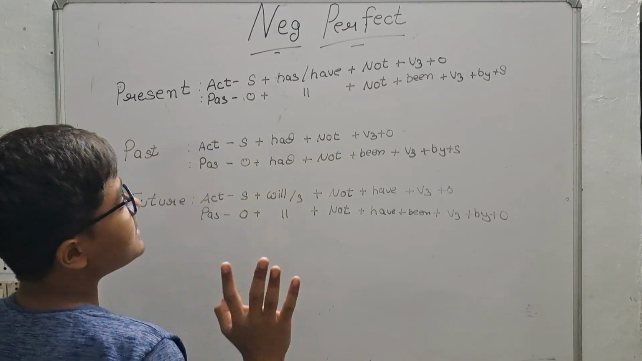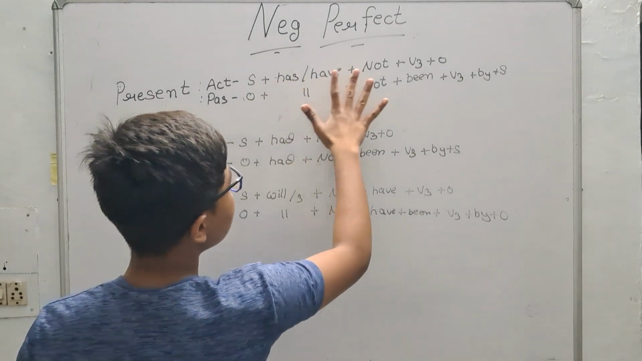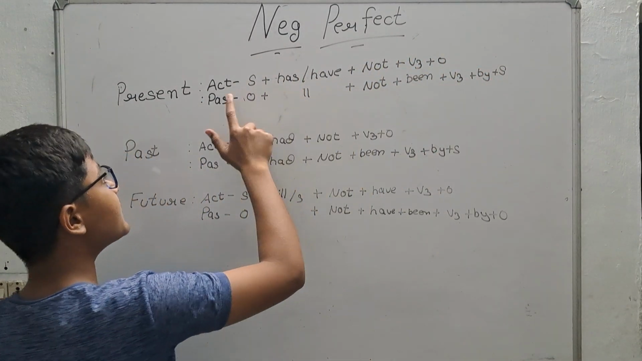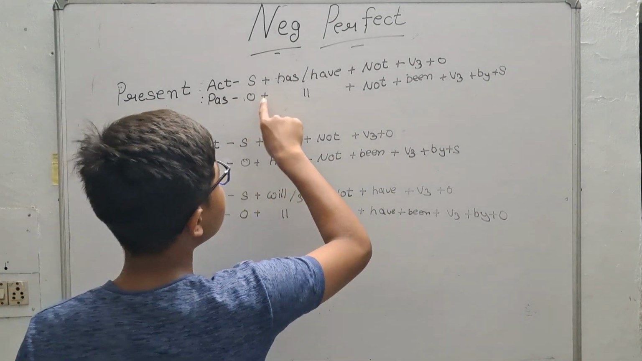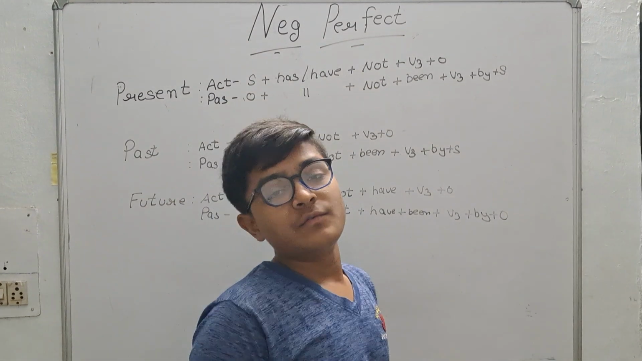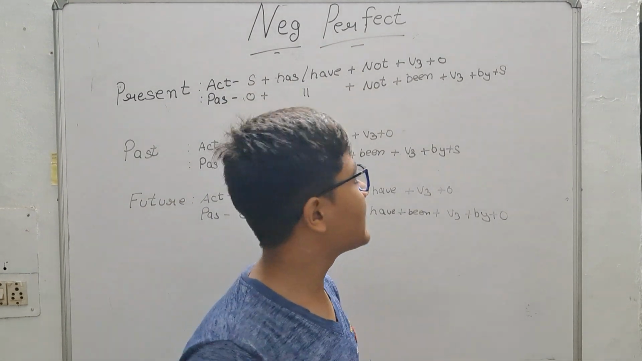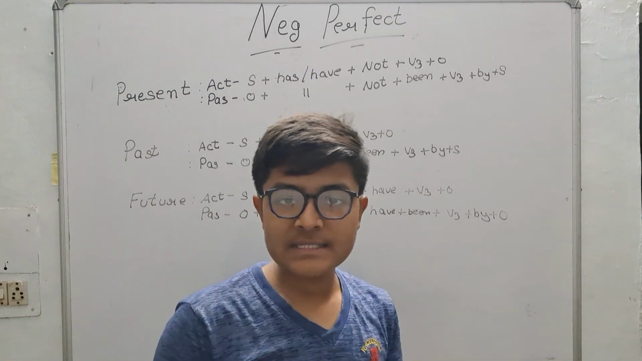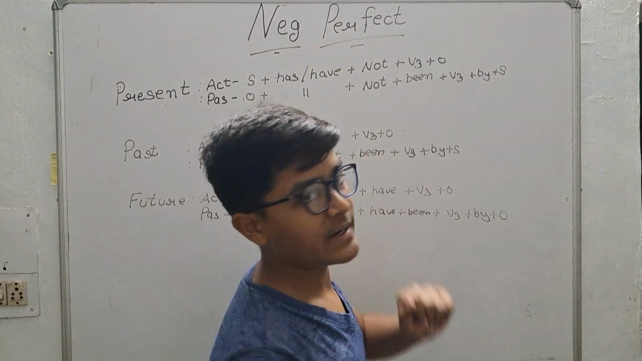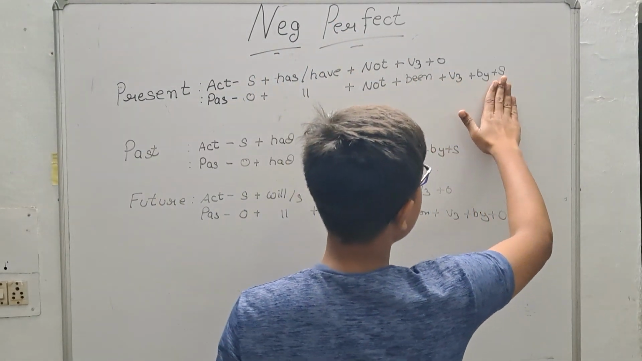So in present tense, the format is subject plus has/have plus not plus v3 plus object. So it will convert into passive voice. Object plus has/have plus not plus been. Okay students, we add being in continuous tense and been in perfect tense. So been plus v3 plus by plus subject.